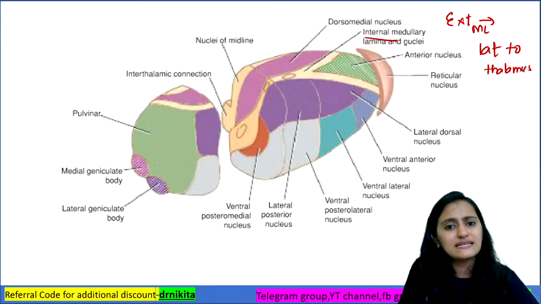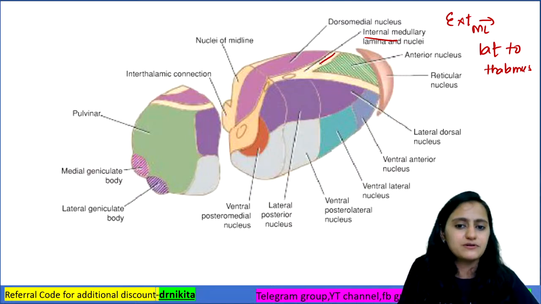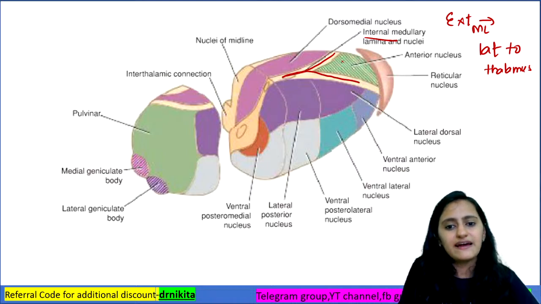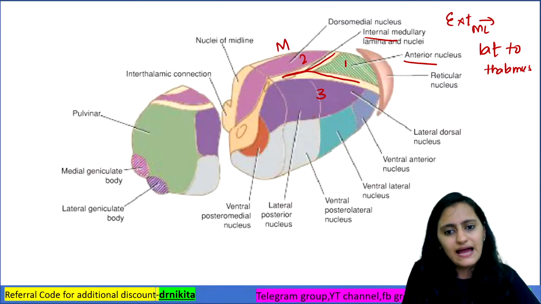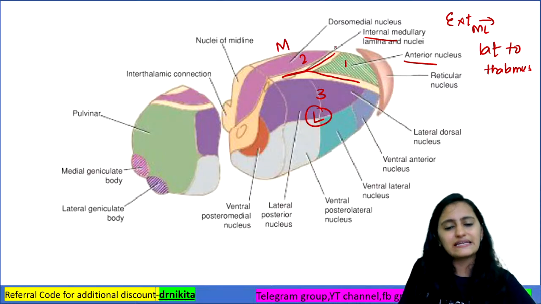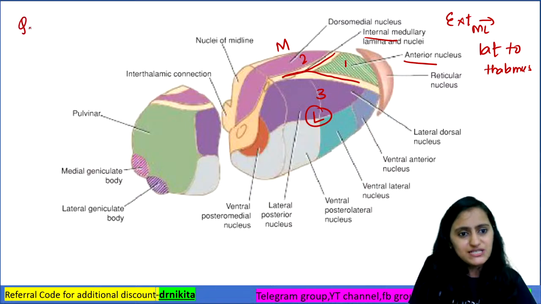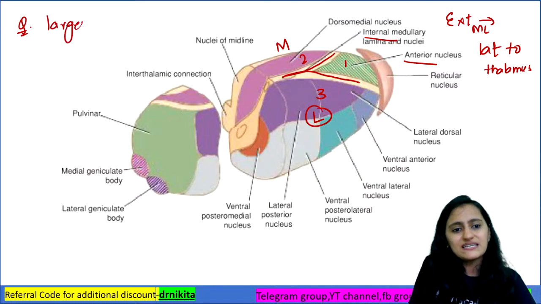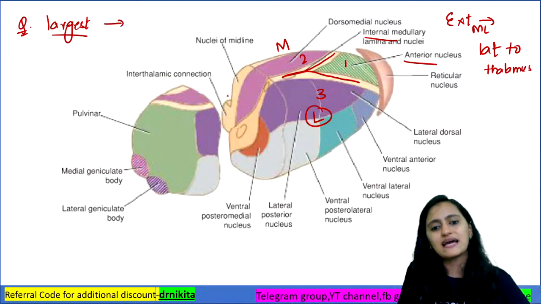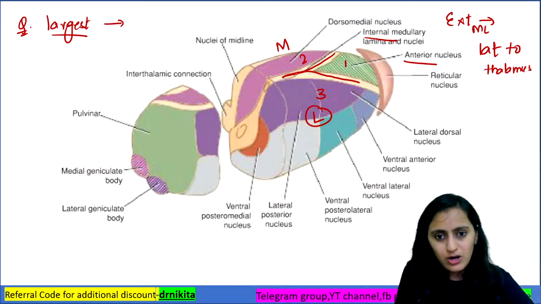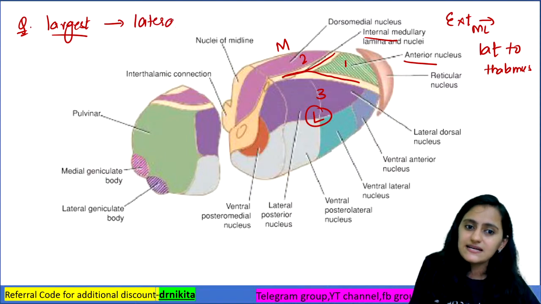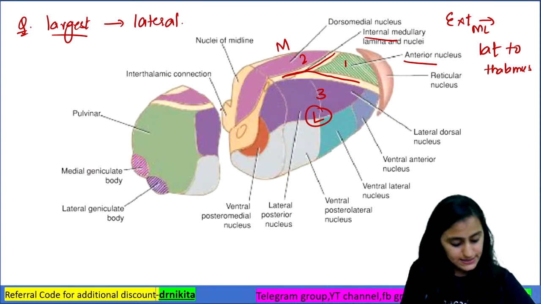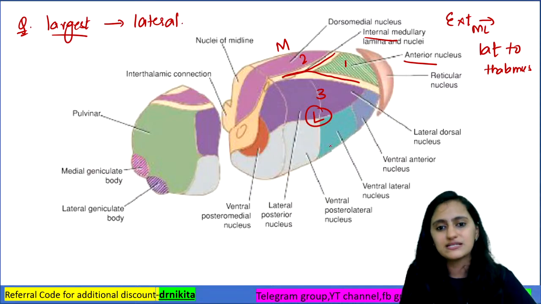Now this internal medullary lamina, these are the white fibers. So it is a band of white fibers dividing into three parts. You can see the one is the anterior part, you have the medial part, and you have the lateral part. So the questions that can be asked on this, which is the largest subdivision of the thalamus? Anterior, medial, or lateral? We all can see here that the largest is lateral. So it is the lateral which is the largest, right?